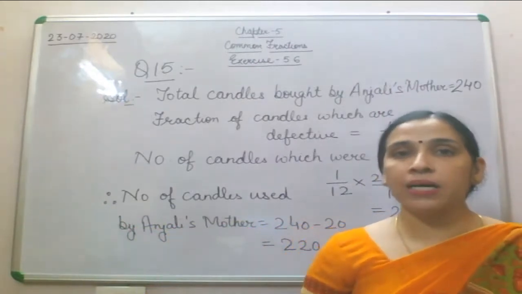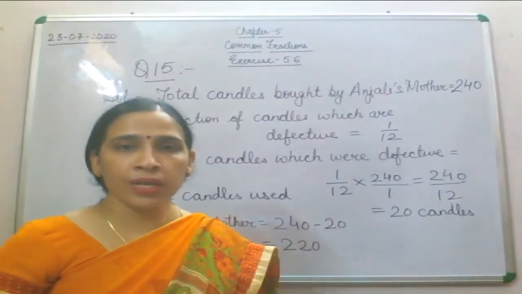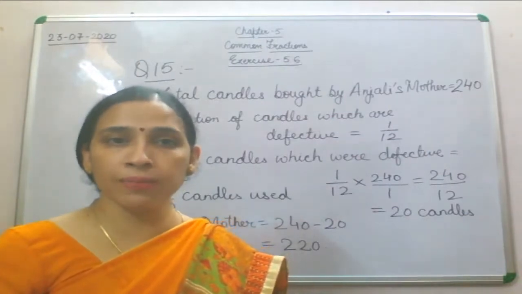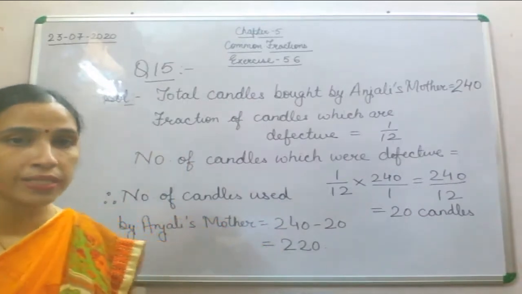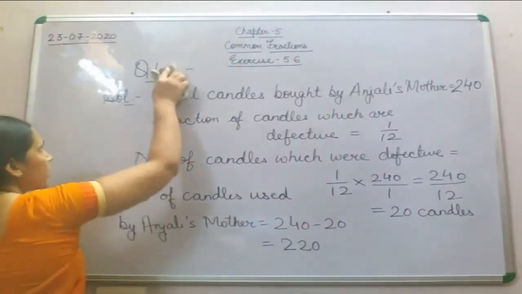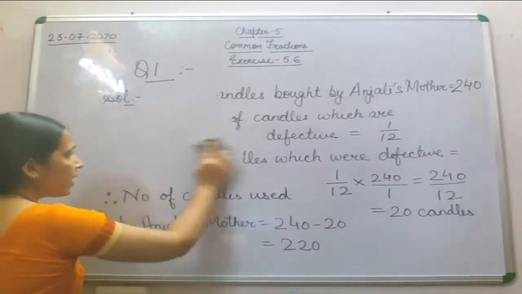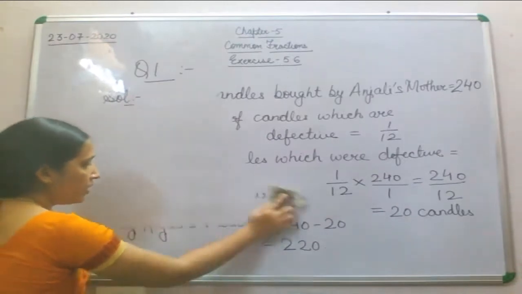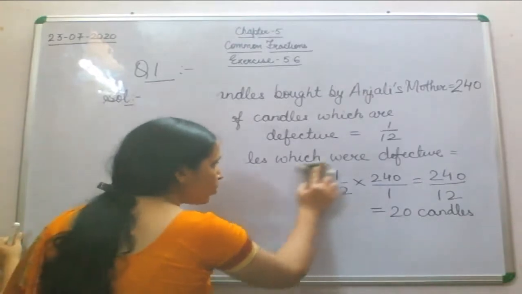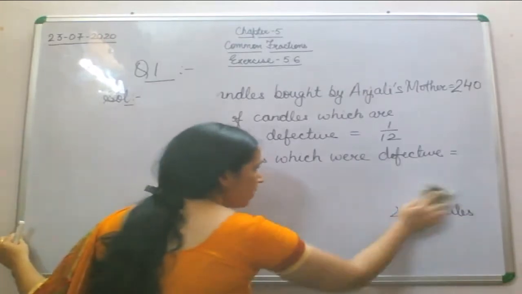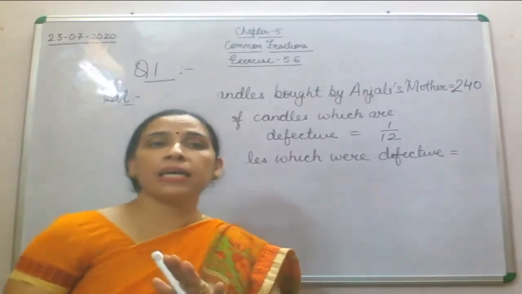So let's start with our next question, that is question number 16: a class has 45 students. I'll read out the question for you all, and after that we'll understand what is given in the question and then we will find the solution. Again, this question is related to your daily life problem, like if your class is going on a trip. So you come across that kind of problem.